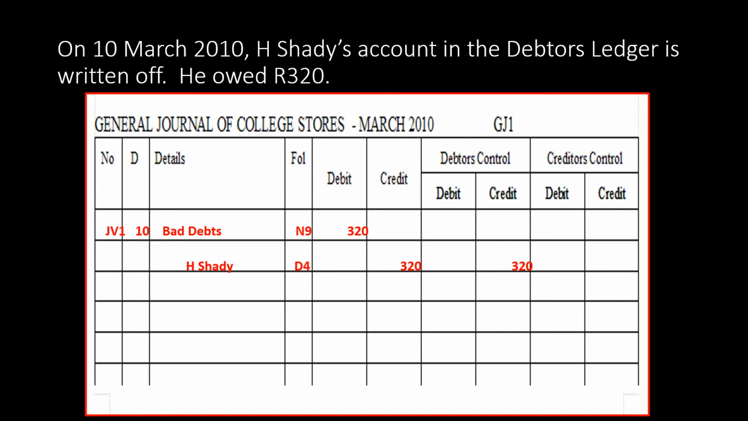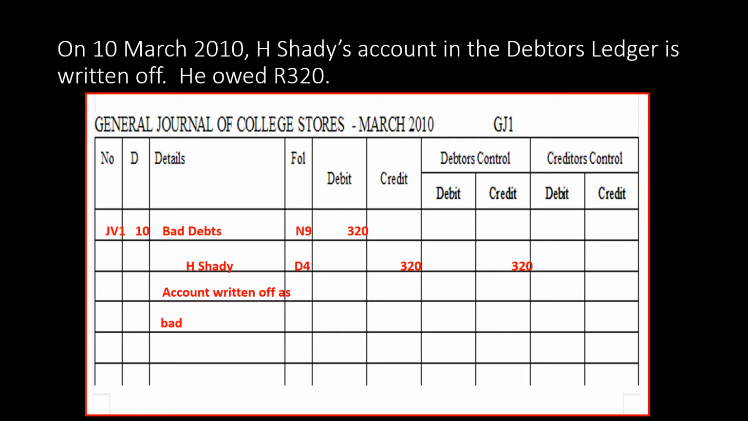We also go and credit debtor's control in the debtor's control column. So in our debtor's control column, in our debtor's control in the general ledger, we will credit 320. Our narration, account written off as bad.